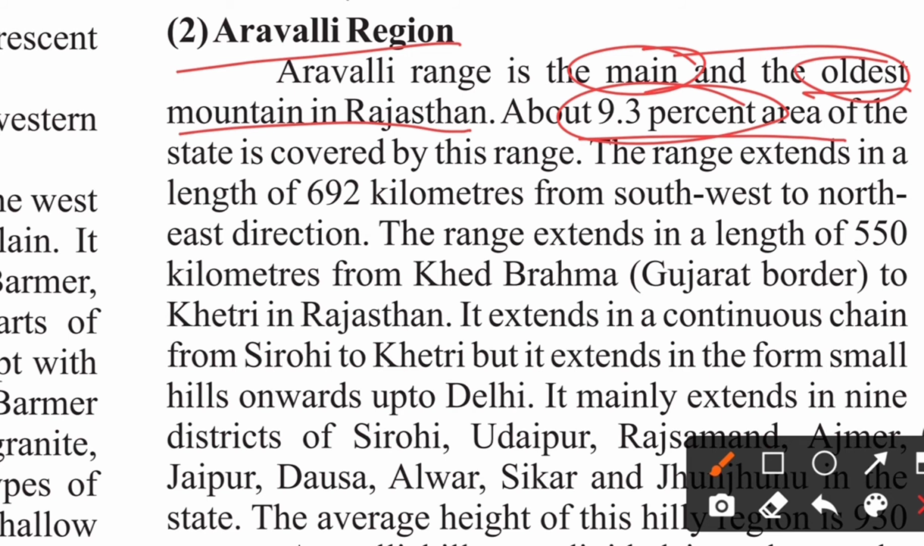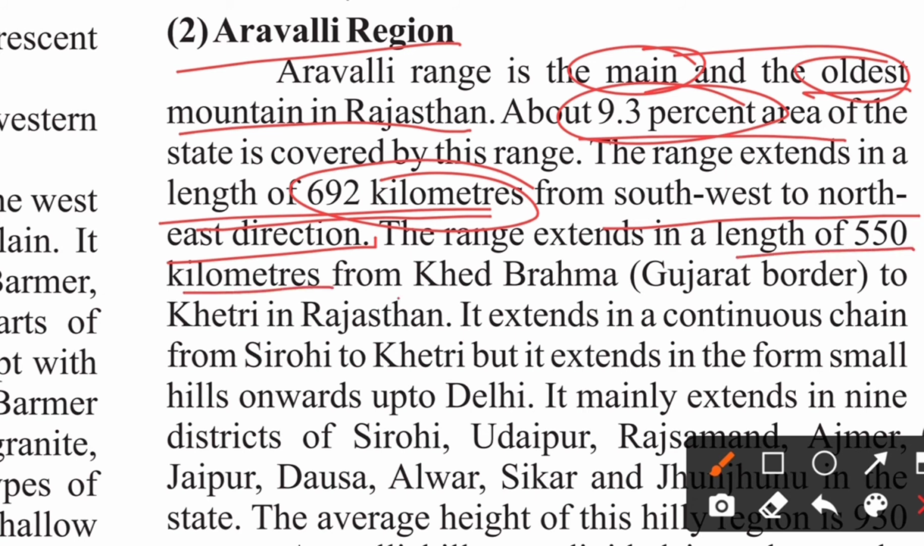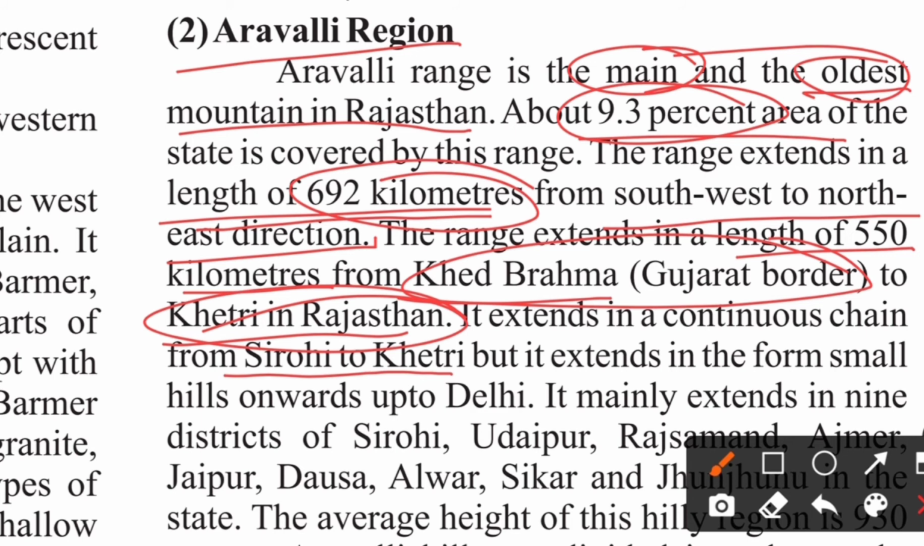The range extends in length around 692 kilometers, from southwest to northeast direction. The range extends for 550 kilometers from Khed Brahma, on the Gujarat border, to Khetri in Rajasthan. It extends in a continuous chain from Siroi to Khetri, but it extends in the form of small hills onwards up to Delhi.